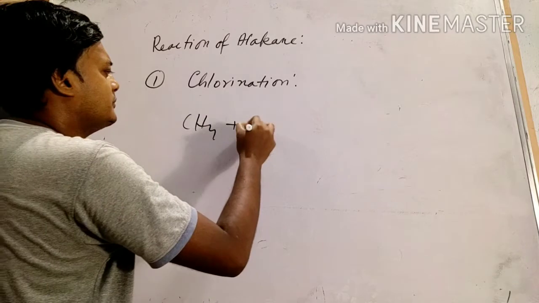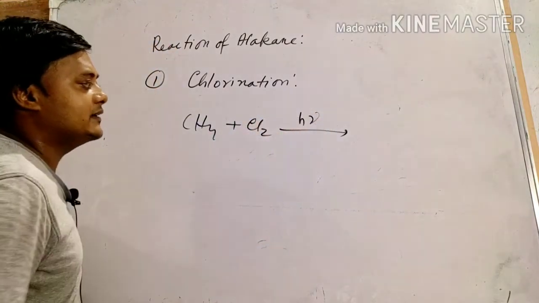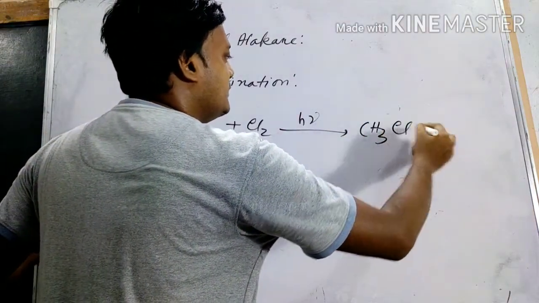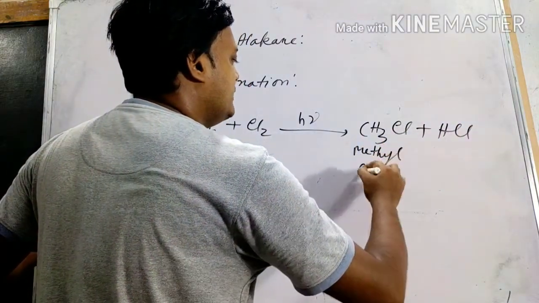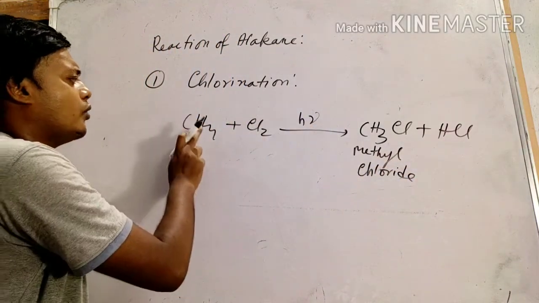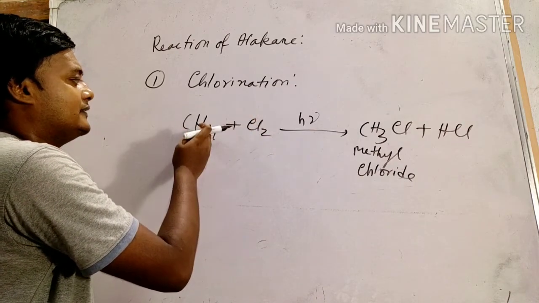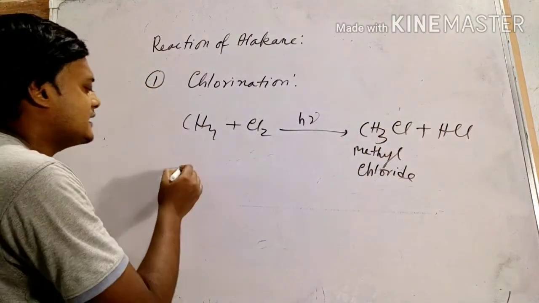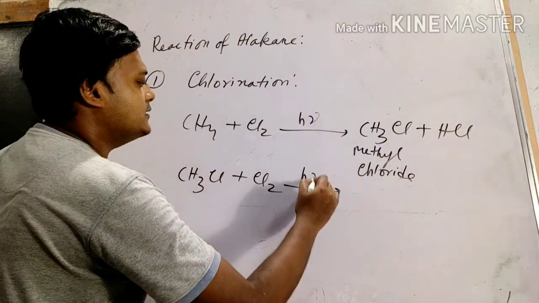See, methane plus chlorine in presence of diffuse sunlight, which we represent by h nu, gives CH3Cl plus HCl. CH3Cl is methyl chloride. In this reaction, one hydrogen is replaced by one chlorine, and the remaining chlorine and that hydrogen combine to form HCl. Second step: methyl chloride again reacts with chlorine under diffuse sunlight.